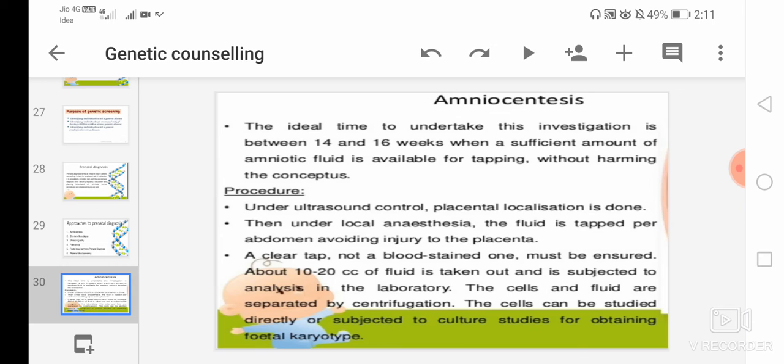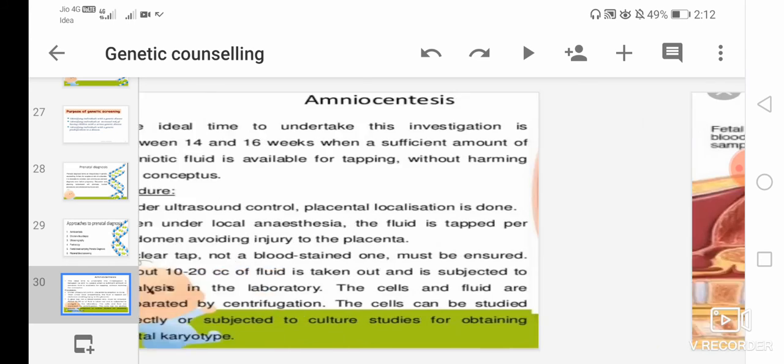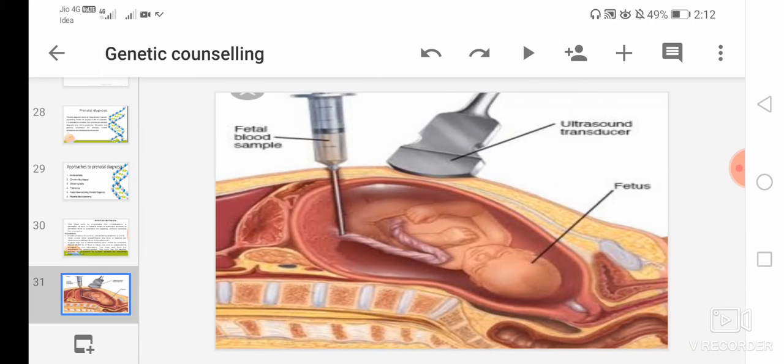So here is the procedure of amniocentesis. First, under ultrasound control, placental localization is done. Under the ultrasound we will locate where the placenta is, and then under local anesthesia the fluid is tapped per abdomen, avoiding injury to the placenta. So here you can see the picture.